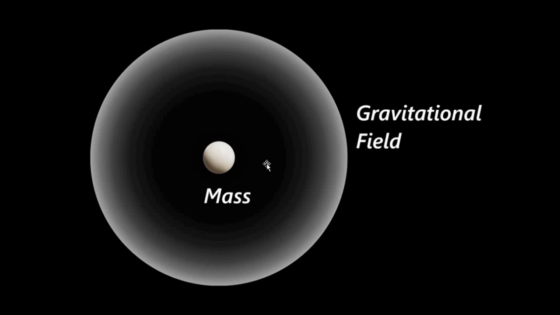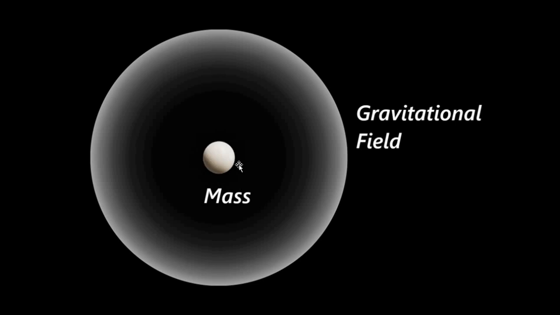This modified space, this shaded region, a kind of bubble region, is called the gravitational field. We can think of it as the sphere of influence of gravitational attraction for this mass.